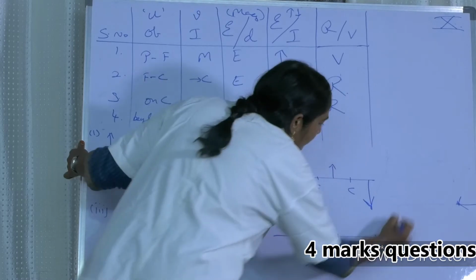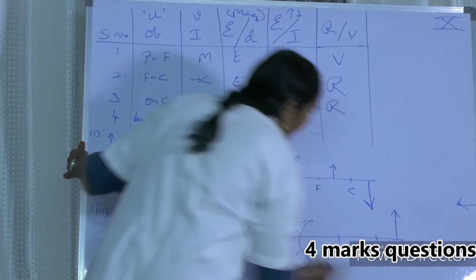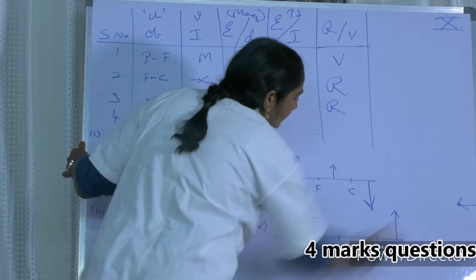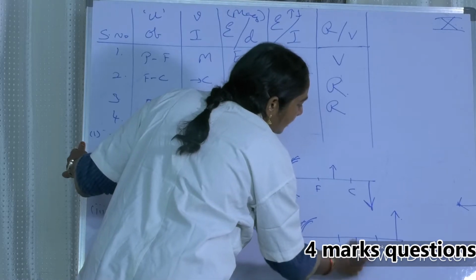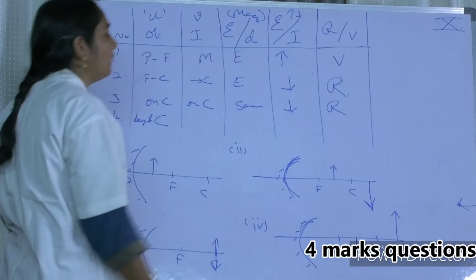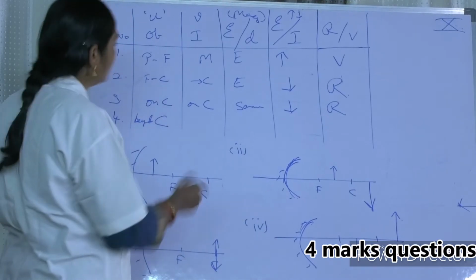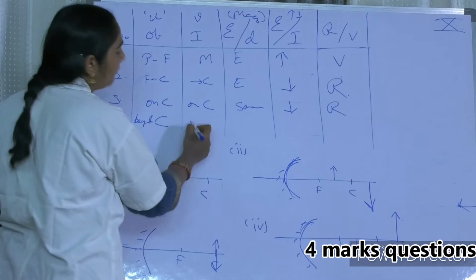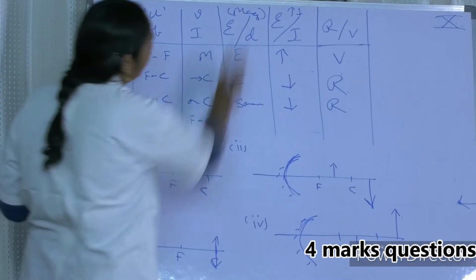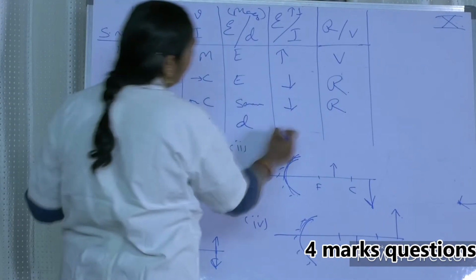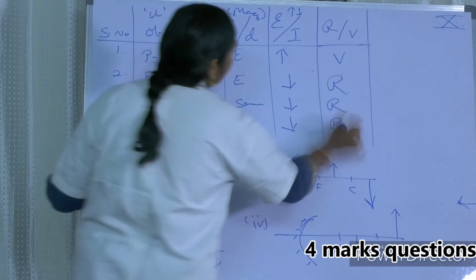The only thing is you must have an idea, a clarity. That's all. So if it is beyond C, already we have seen so many times, the image is formed between F and C. Now the image is formed between F and C. It is a diminished image. It is an inverted image. It is a real image.